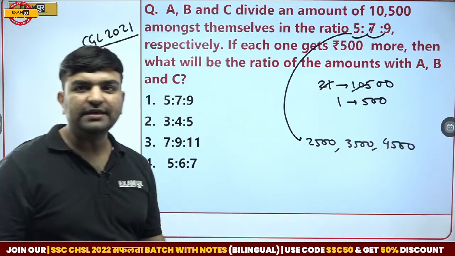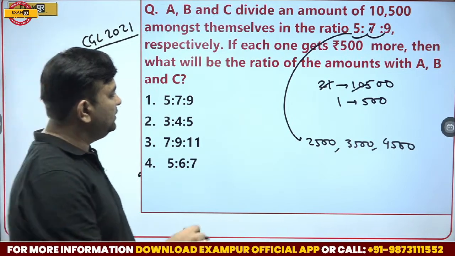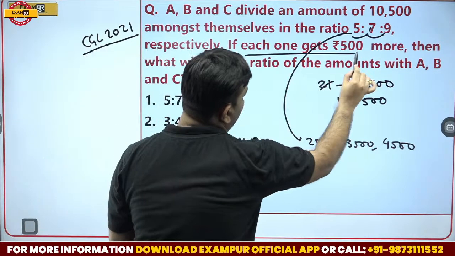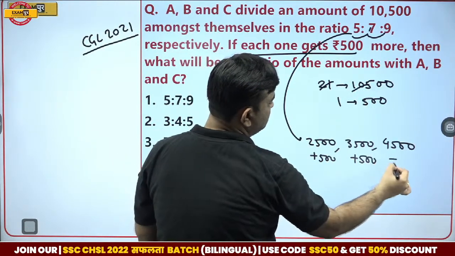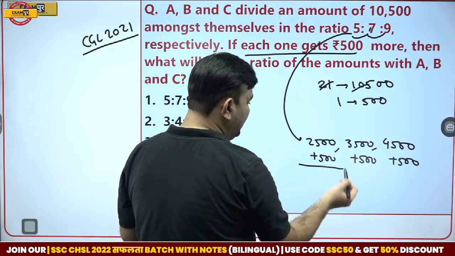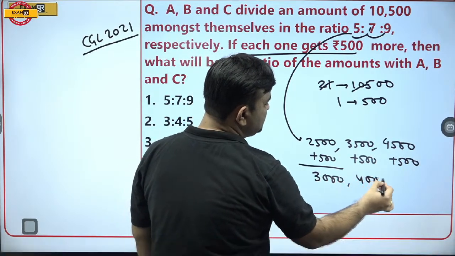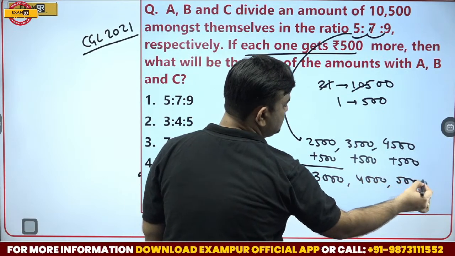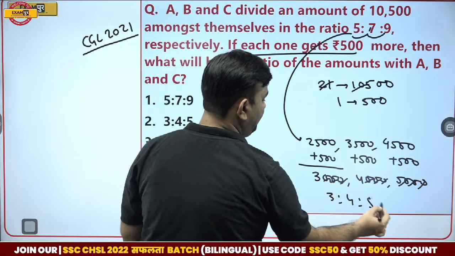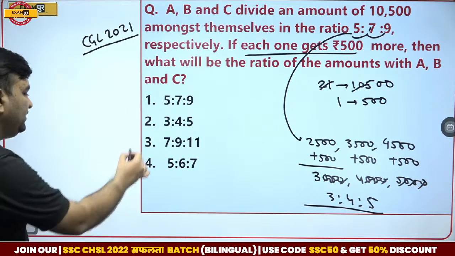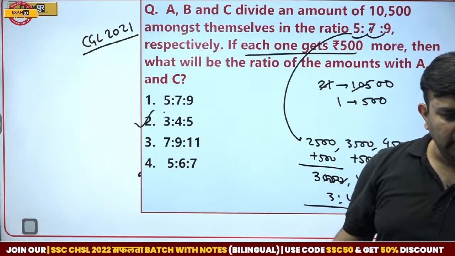This is the initial division. If each one gets 500 more, then the money with them is 3,000, 4,000 and 5,000, which would be in the ratio 3:4:5. Pretty easy one, but decent enough, guys.